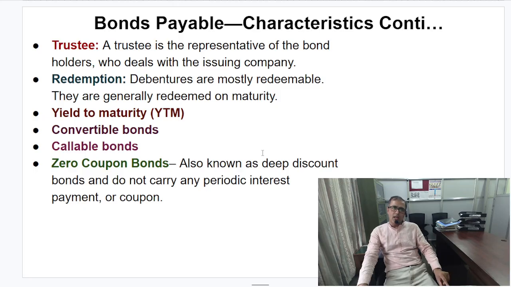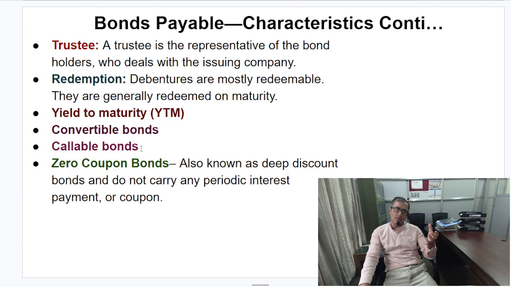Okay, now next could be the trust deed. In case the issuing company is not paying the coupon payment as stated, then trustee would work as a representative of the bondholders. And as I explained earlier, friends, debentures are mostly redeemable, and they are generally redeemed at the maturity period. As an investor, you are expecting a certain rate of return, which is called the YTM, the required rate of return. And convertible bonds, I already explained.